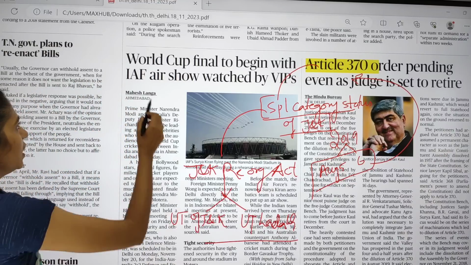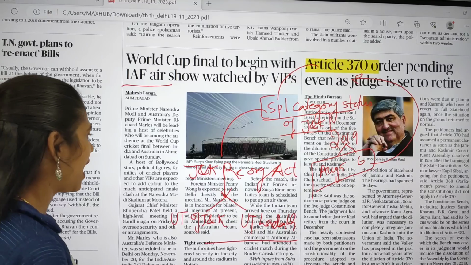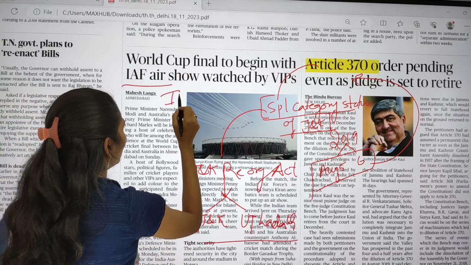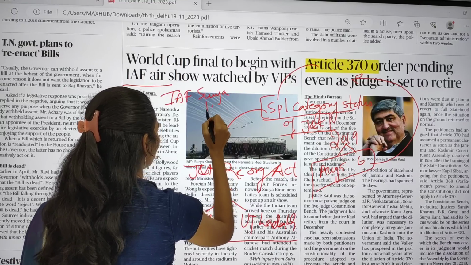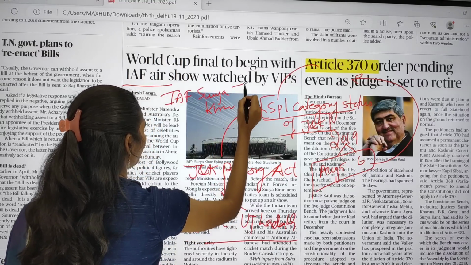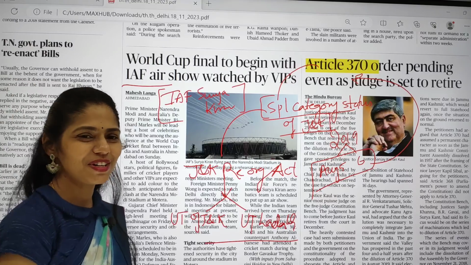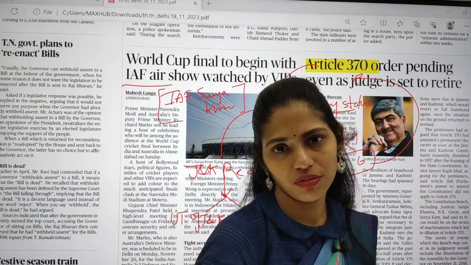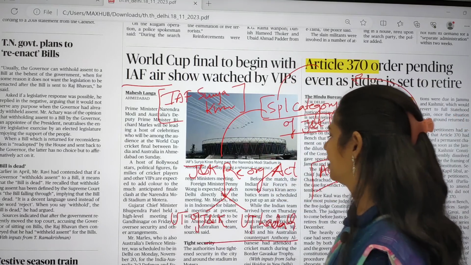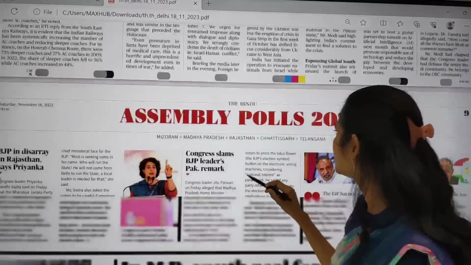And the next one is World Cup final to begin with IAF air show. So you have to know about IAF Surya Kiran. We have to wait and watch who will be the winner of this World Cup. So please let me know in your comments, what is your guess? Who will win this World Cup final? Now let us move on.